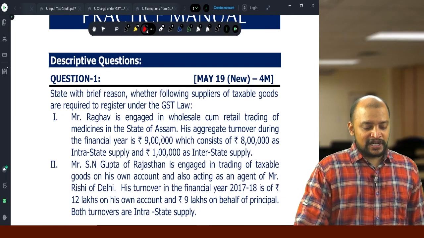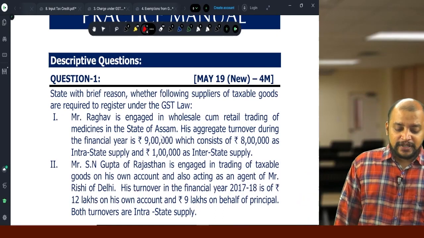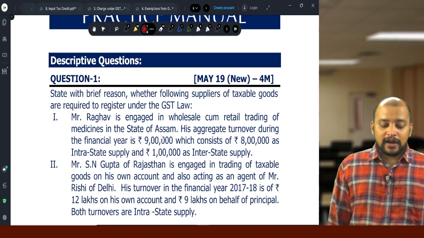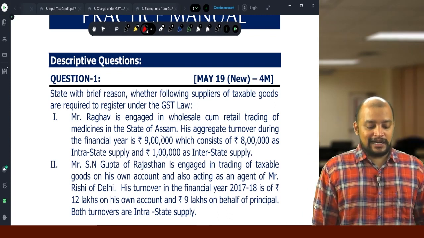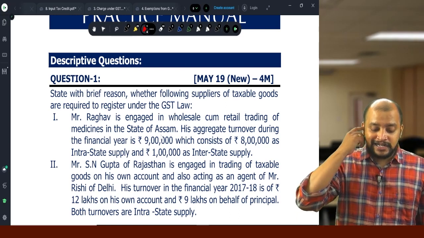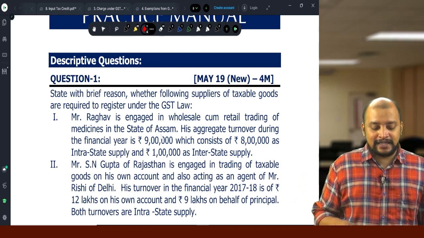Look into this question number 1. State with brief reason whether the following suppliers of taxable goods are required to register under GST law. Mr. Raghav is engaged in wholesale cum retail trading of medicines in the state of Assam.